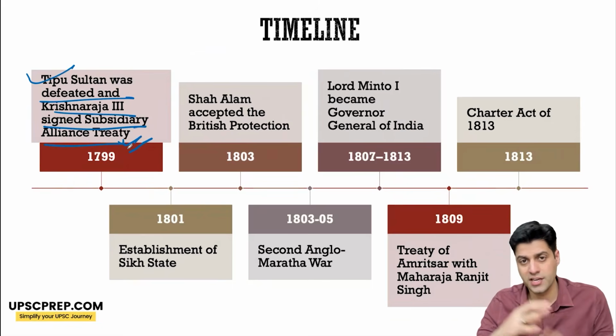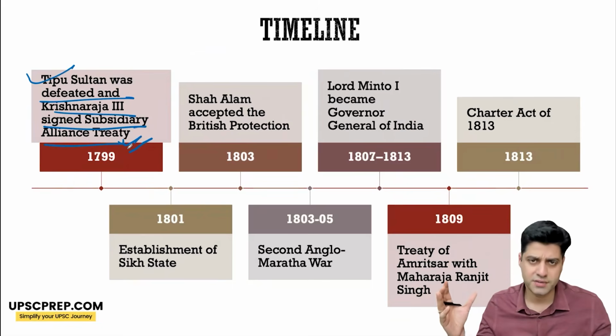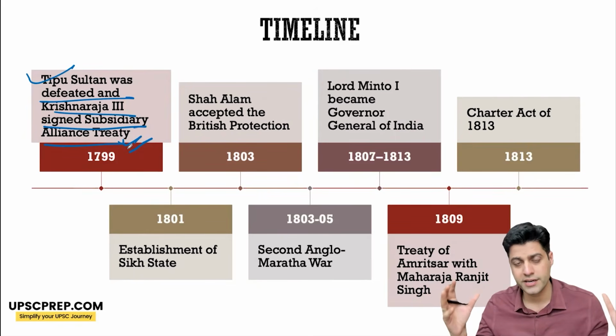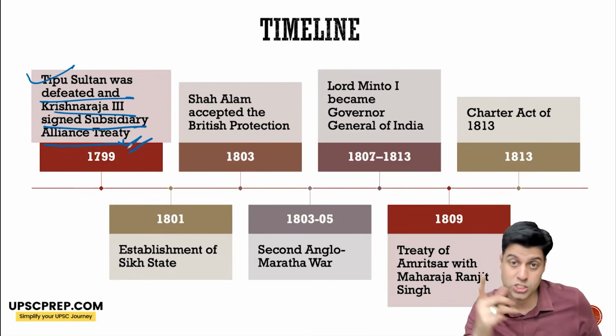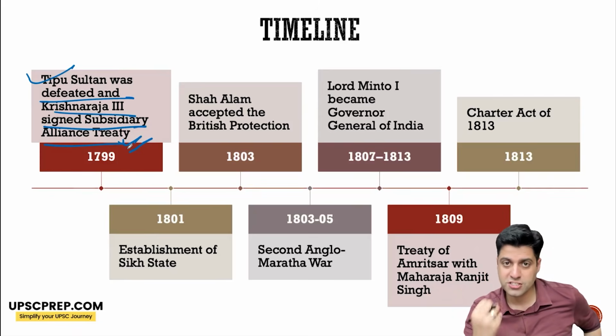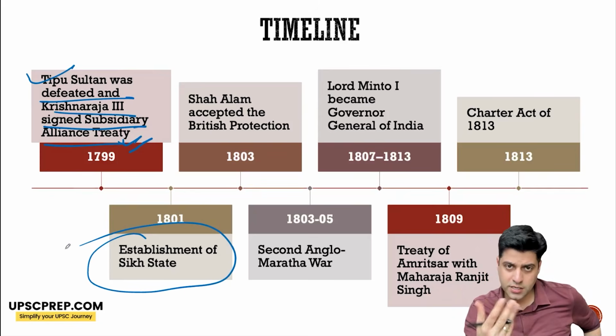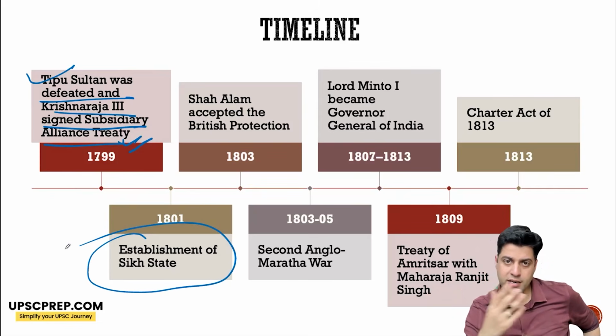1801, various Sikh confederacies come together, in 1799 primarily under the leadership of Ranjit Singh of Sukerchakia Misl, and he establishes the Sikh state. 1802, Amritsar is also one. 1799, Lahore is one. And he establishes the Sikh state.